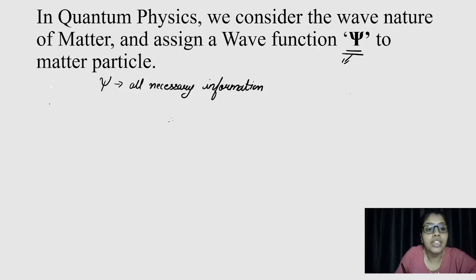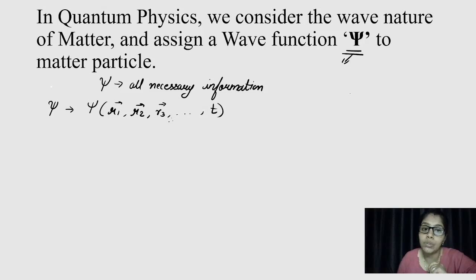Mathematically, this psi is a complex function, and it is written as a function of the position vectors of the particle which we are considering and the time. As I told you, it's a complex function. This representation is a mathematical representation of psi, which is a function of the position vectors of the particle and the time coordinate as well.